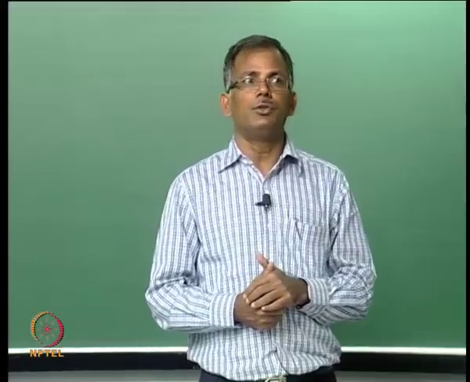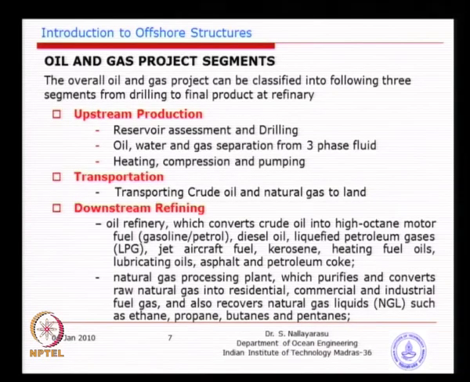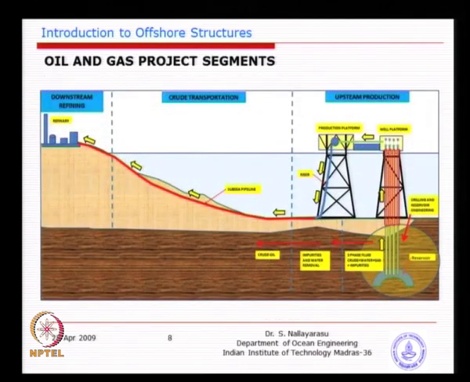You should not get confused with that. Production means you are not getting the actual oil and gas, it is the crude oil that is the production coming out of the upstream activity. The middle stage is the transportation, and downstream is basically the refinery on land, which you will be able to see from the next picture.